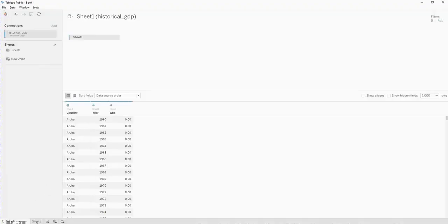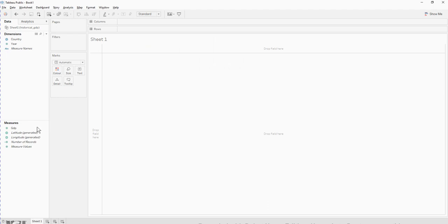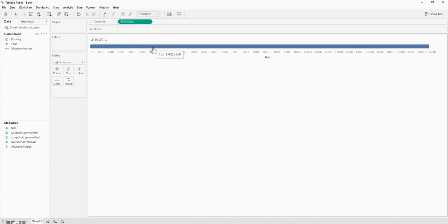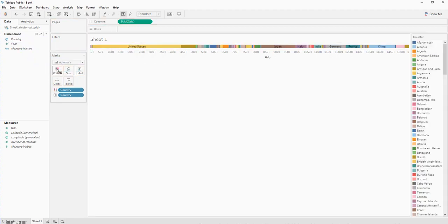Now the data is loaded, go to sheet 1. Now we are ready to raise the GDP. Click and drag the GDP to columns. Next, we want to label the bars, drag country to label. And we want the bars to be of different color, drag country to color.